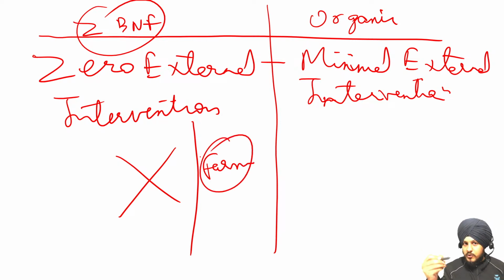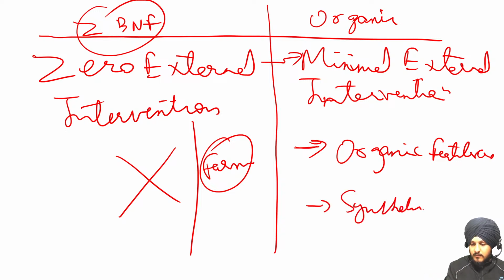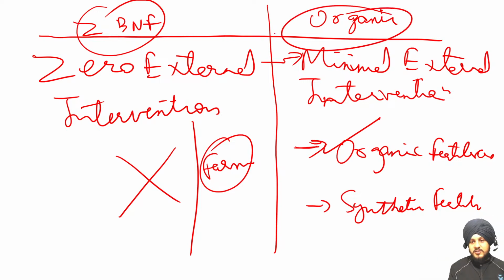Whereas when we talk about organic farming, it talks about the usage of organic fertilizers only. So it stops the farmers from using synthetic fertilizers but promotes organic fertilizers. So this is the basic difference between organic farming and zero budget natural farming.